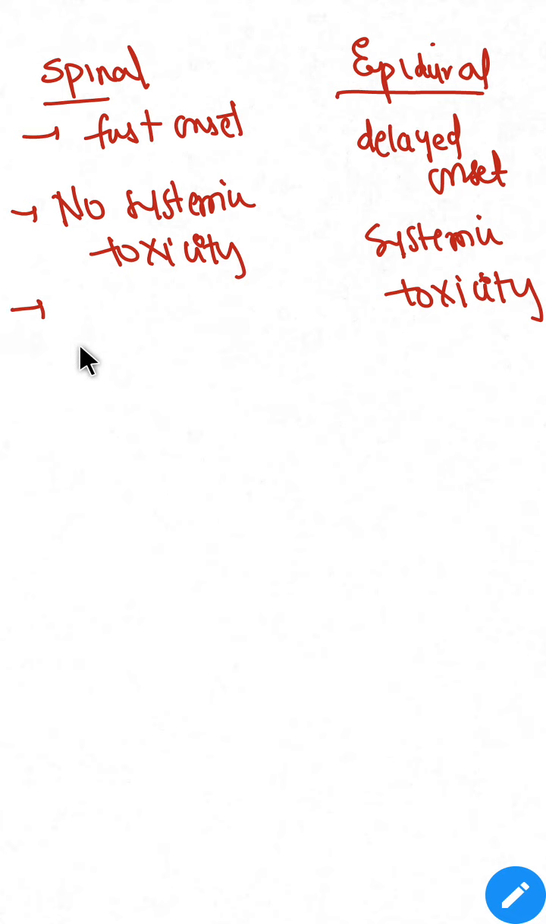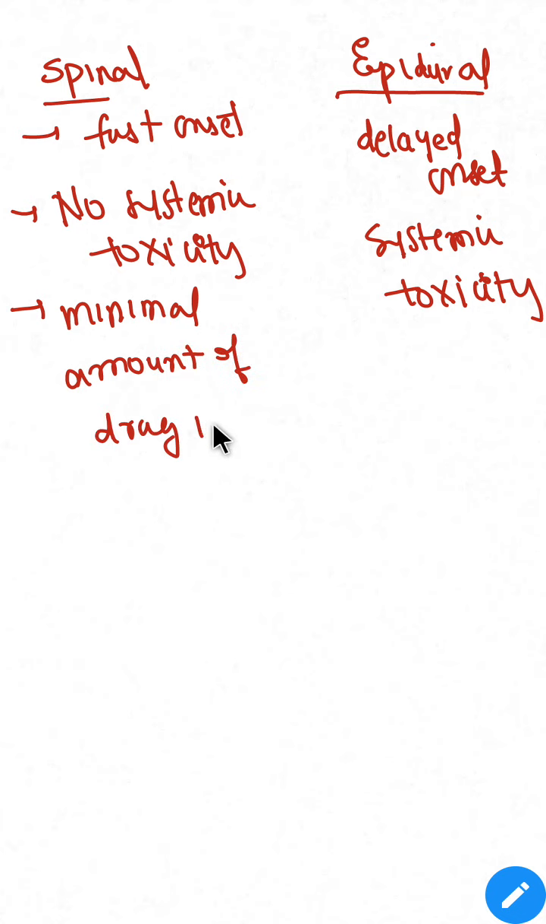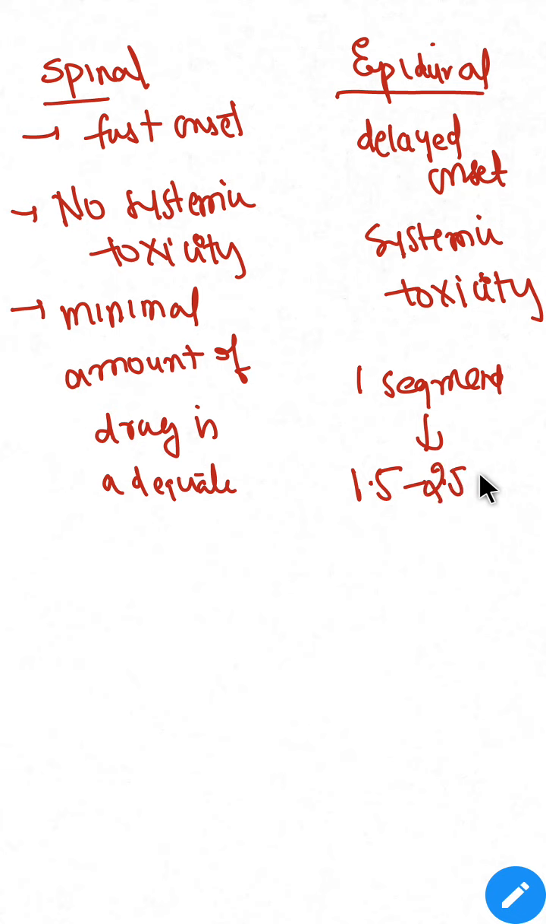In spinal, a very minimal amount of drug is adequate, whereas in epidural, we require a large amount of drug. Suppose for blockade of one segment, it requires 1.5 to 2.5 ml.